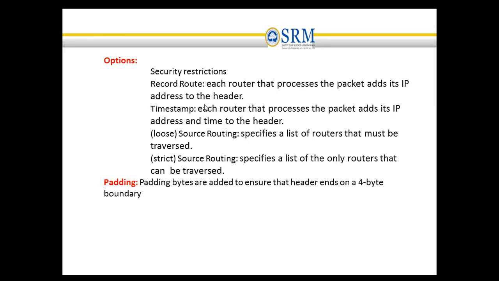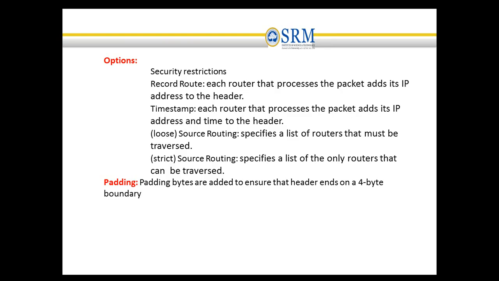Source route option. Loose source routing and strict source routing have a slight difference. In loose source routing, the routing path is predefined, and if a better path is available via the routing process, the packet is allowed to deviate. That's what is called loose source routing. In strict source routing, deviation is not allowed. Whatever path is predefined, only via that particular path are the packets allowed to travel towards the destination.